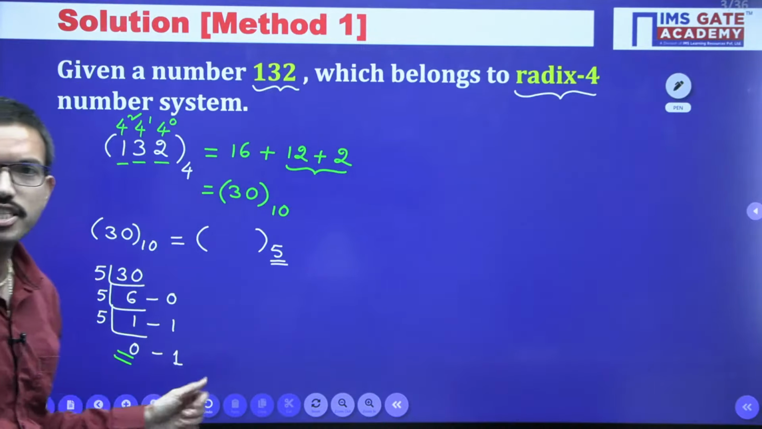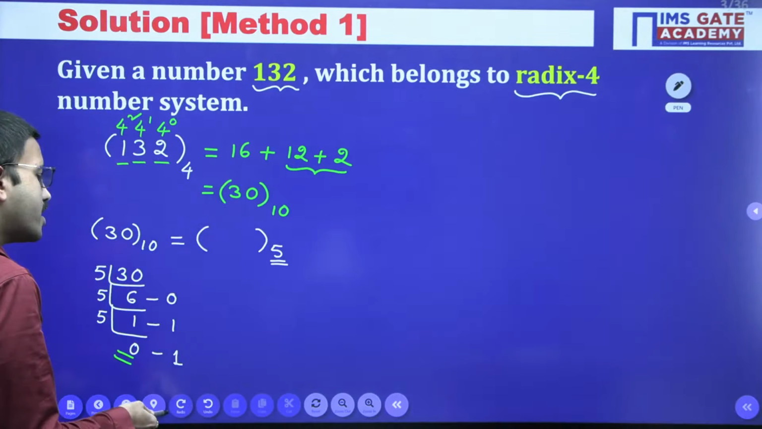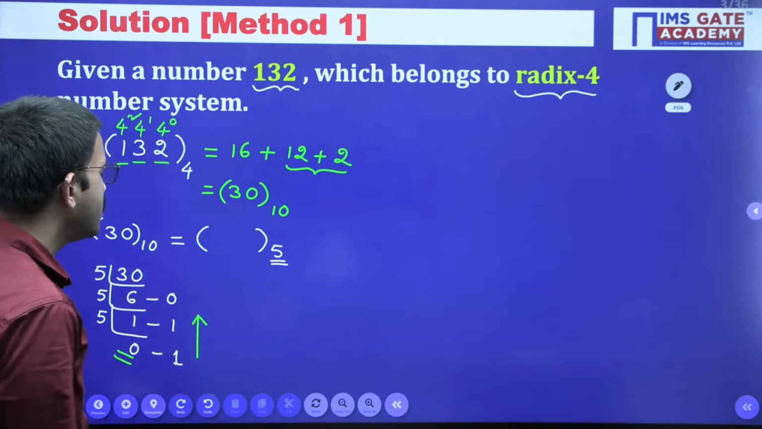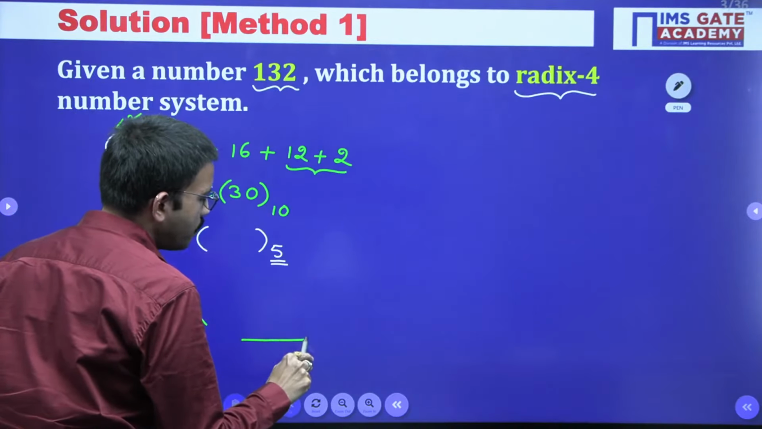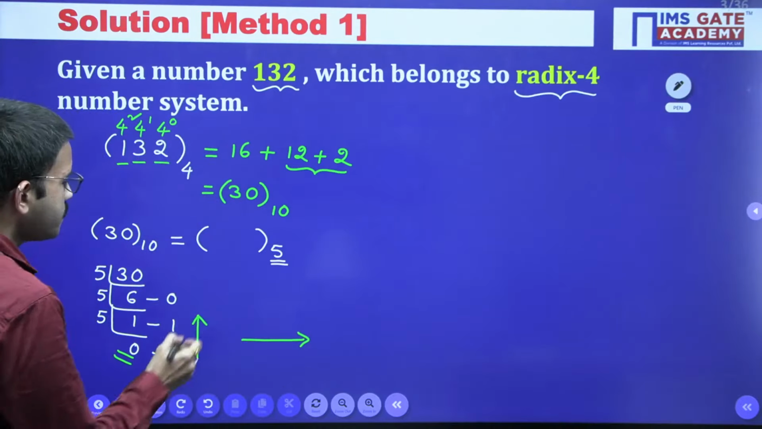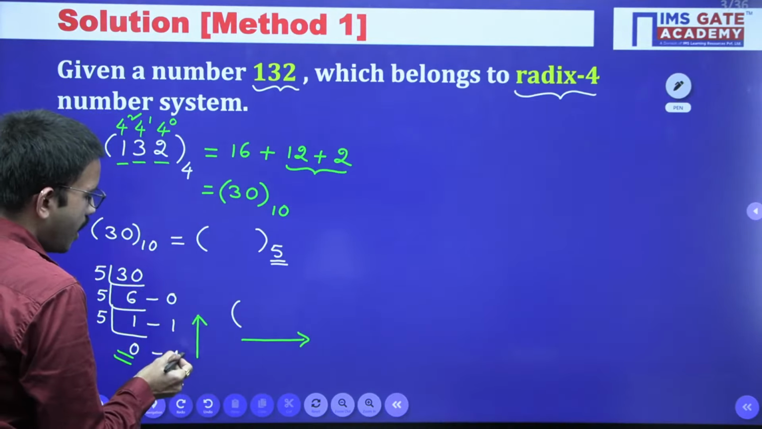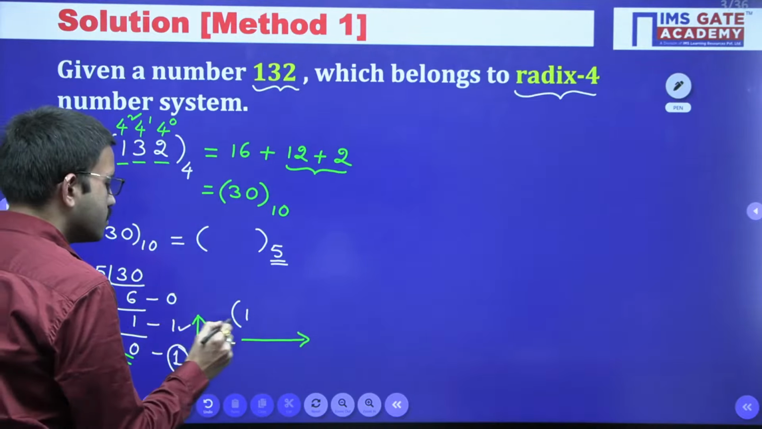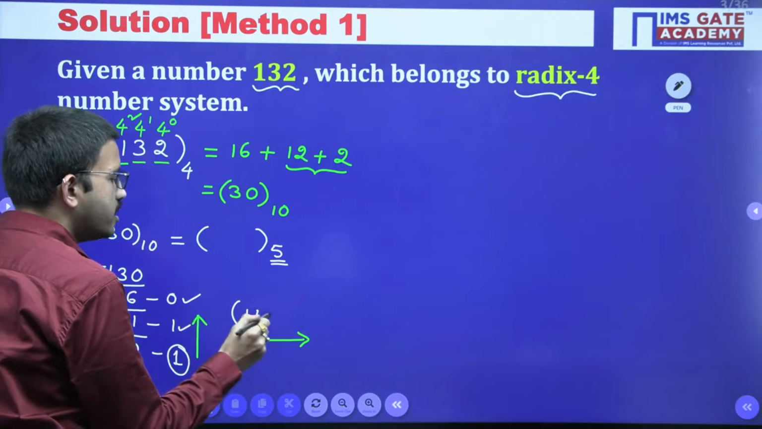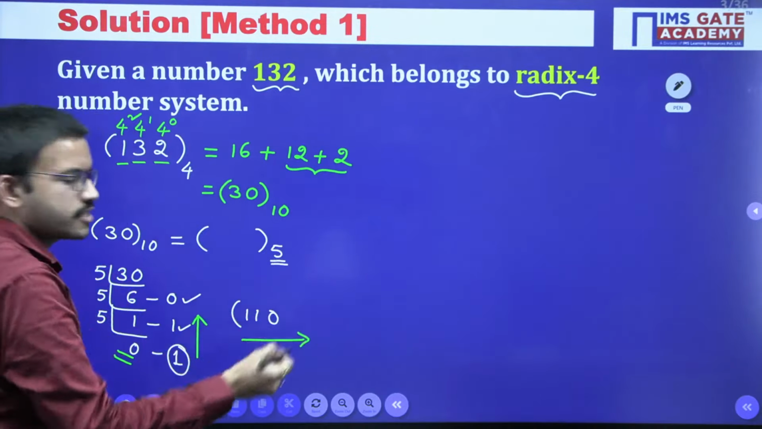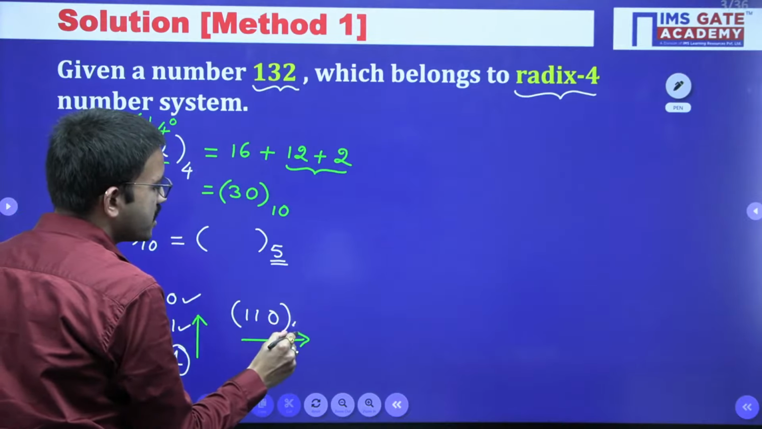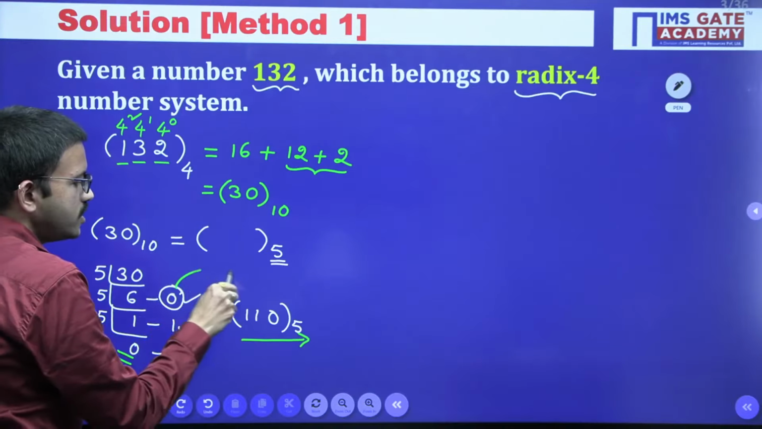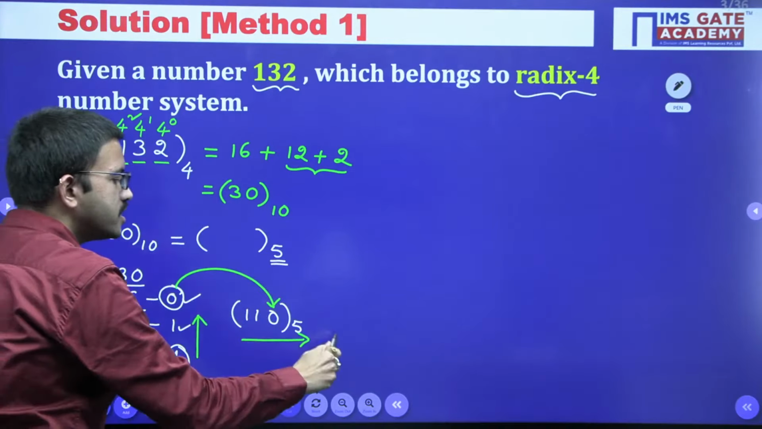Once you get quotient 0, you can stop the process, and whatever remainders we got, we will consider in the reverse order while we are placing the digits from left to right. So the last remainder that you got will be your starting digit. The first remainder which you got will be your last digit. So here 110 base 5.